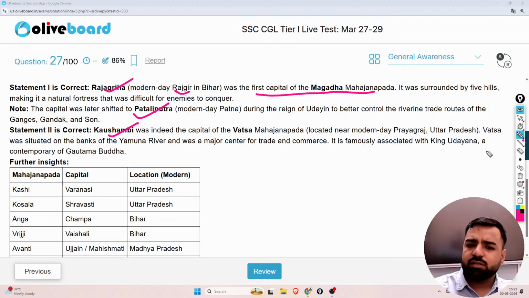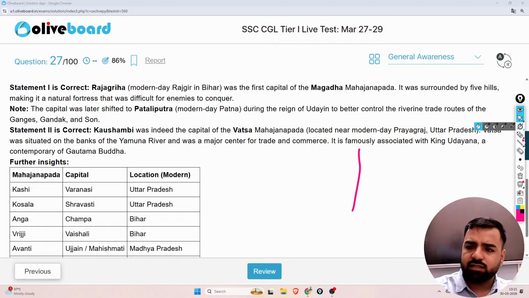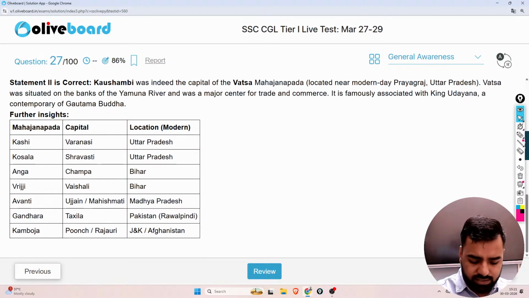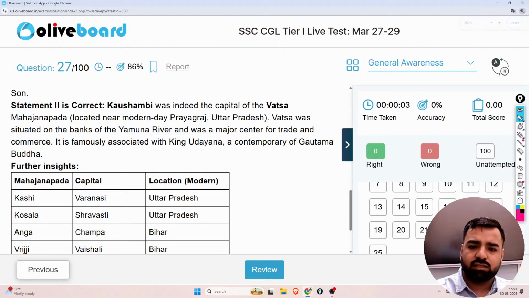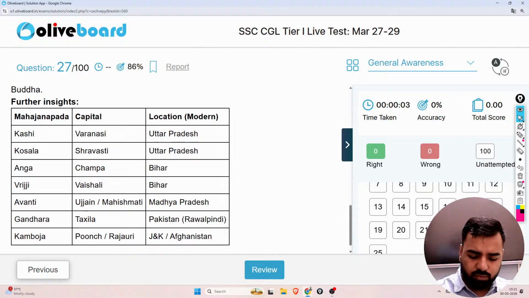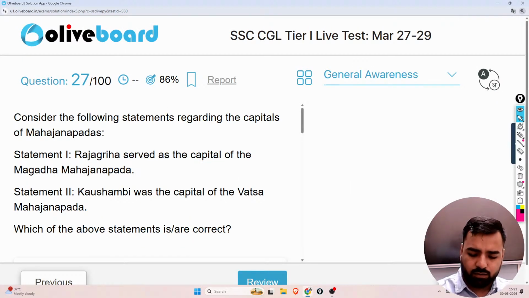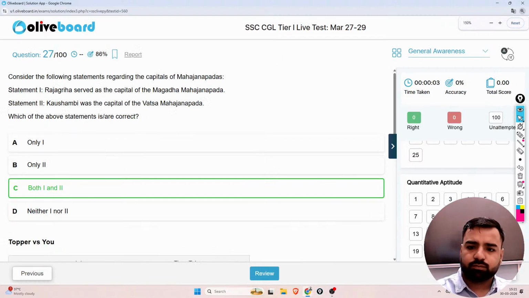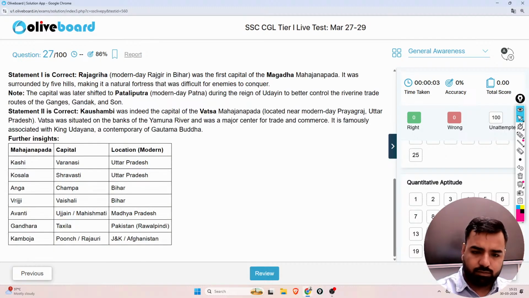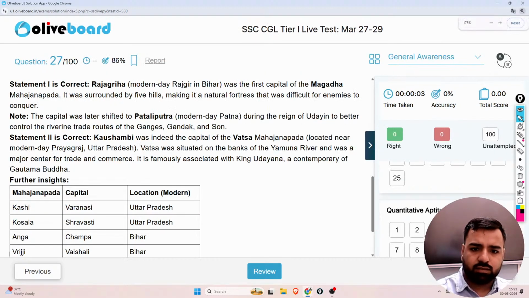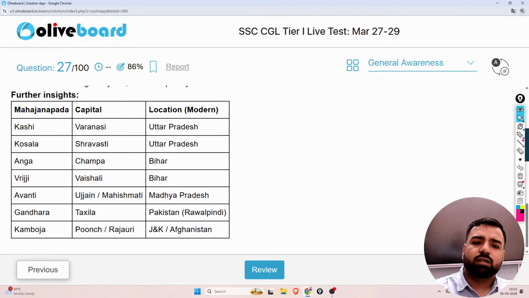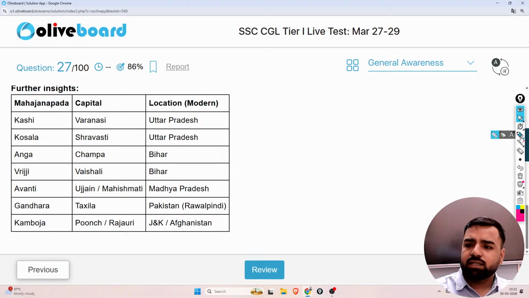So if I talk about these Mahajanpad and capitals, so please remember this part. I'll just expand it so that if you want, you can take the screenshot as well. As I want that you must not miss anything. So I'm just increasing the size of the screen. Are you able to see this capitals part? Oh, one second. Let me increase it. Yeah, now it's okay. So guys, this is actually the important one.